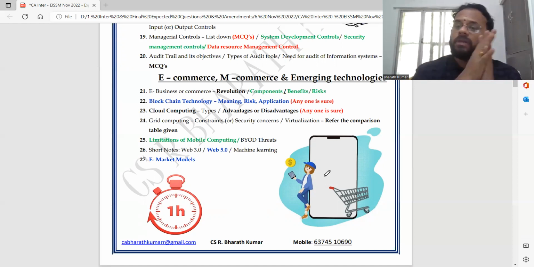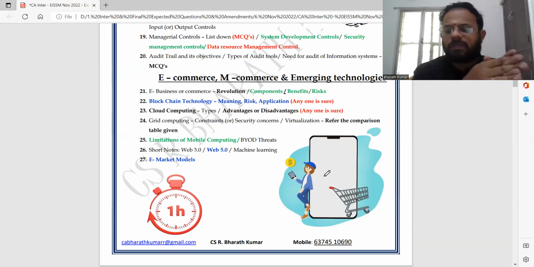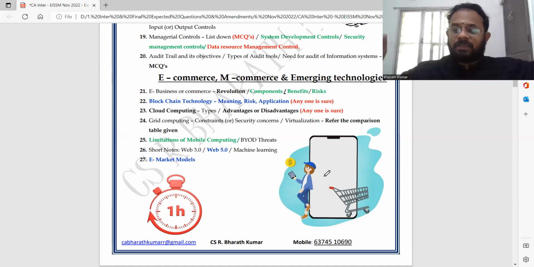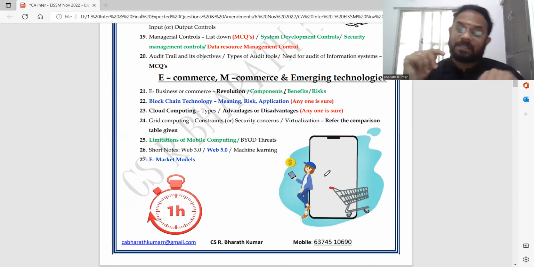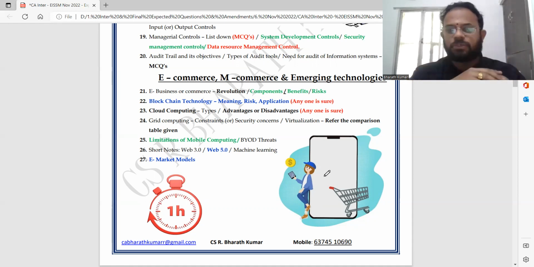Cloud computing, what are the 4 different types of clouds? What are the advantages or disadvantages? One question can come. Grid computing. See, there are 11 technologies. I am not bringing all the technologies here, only the important things I cover. Grid computing, constraints, otherwise called security concerns, virtualization.